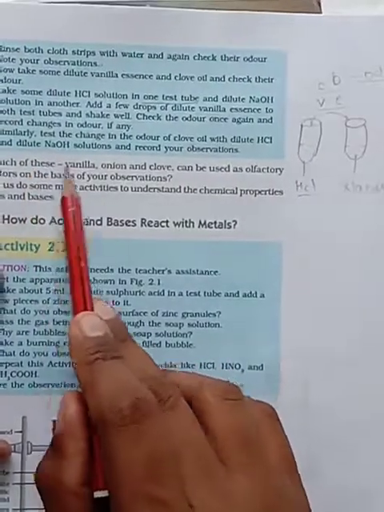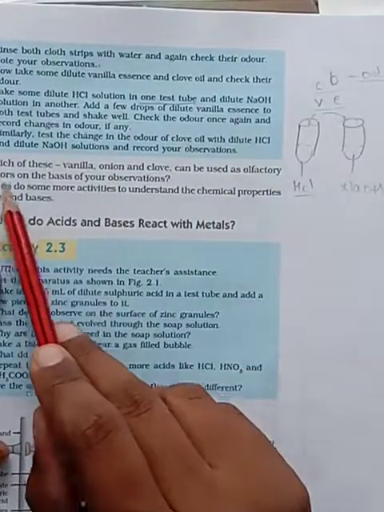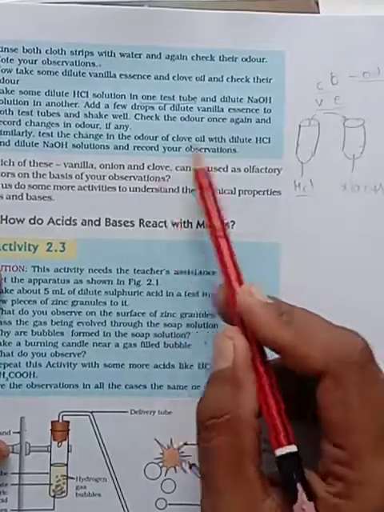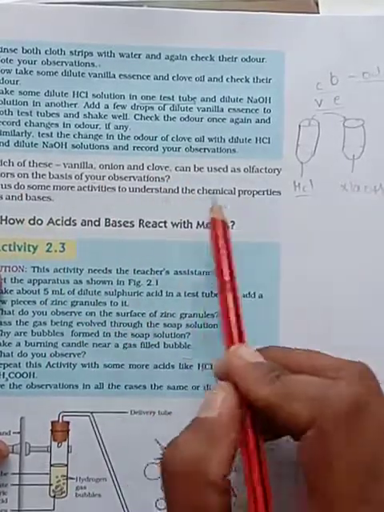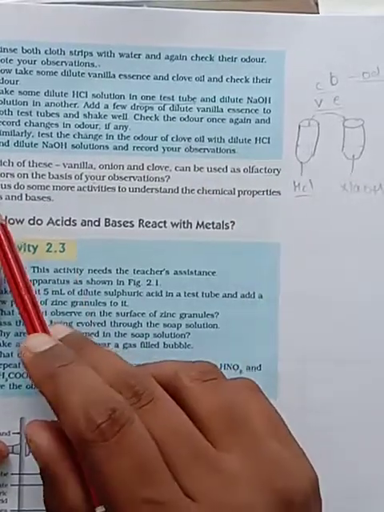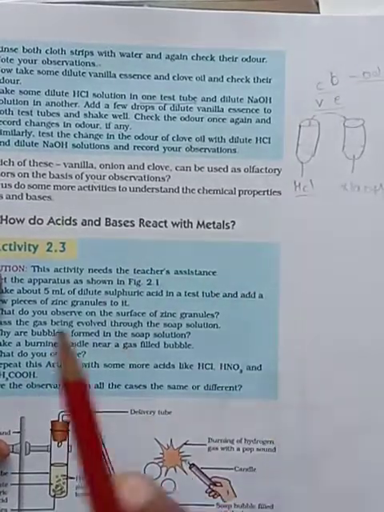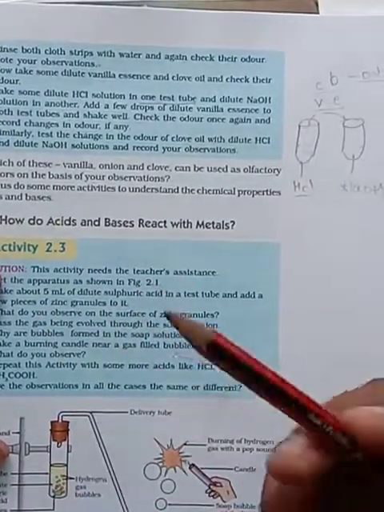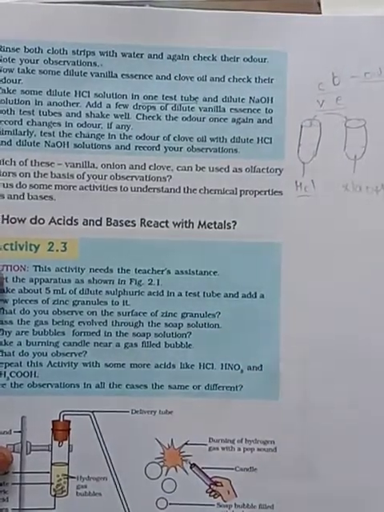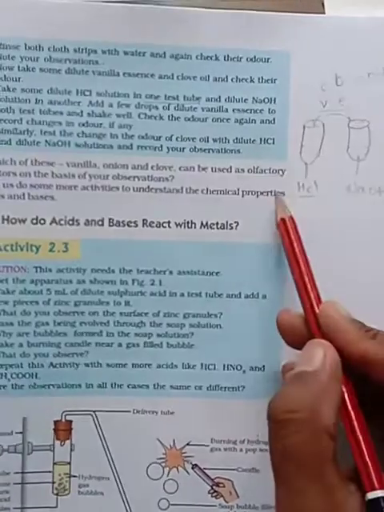Which of these, vanilla, onion and clove, can be used as olfactory indicators on the basis of your observation? By this we should conclude which of these we can call olfactory indicators. Those which change their smell on adding acids or bases act as olfactory indicators.